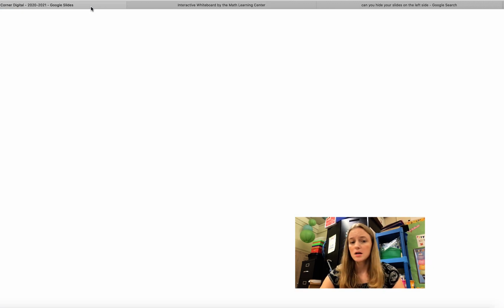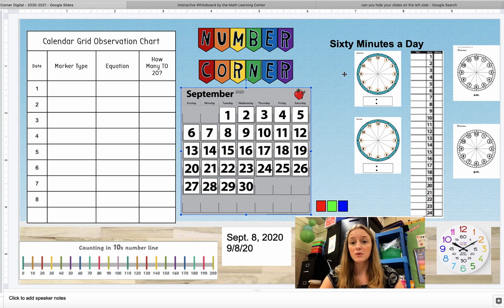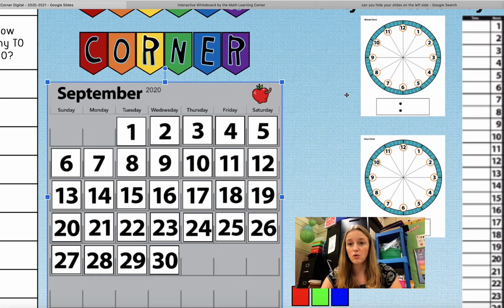Okay. So now I'm going to go into our second activity of the day for Number Corner. It's called 60 Minutes a Day. In 60 Minutes a Day, I want you to look at these two clocks right here, and I'm going to scroll in for you. There are two different clocks here. The only difference is this is the minute clock, and this one here is the hour clock.